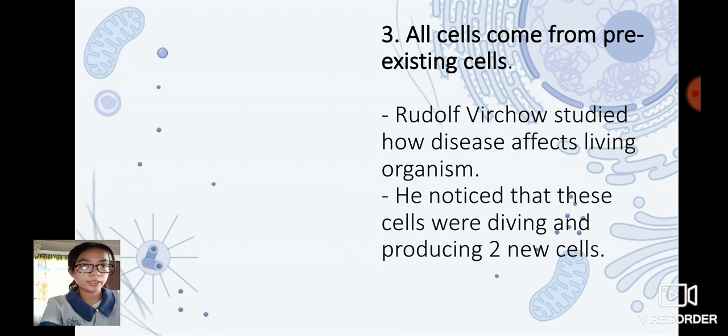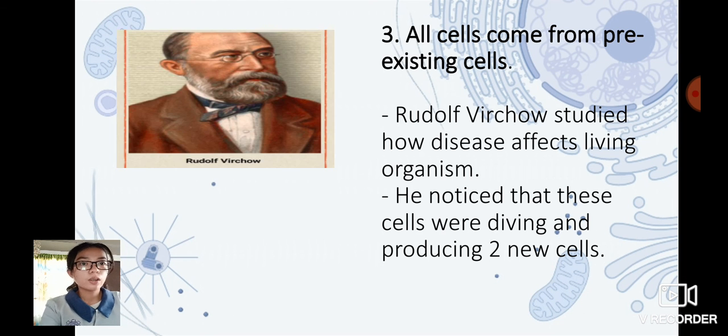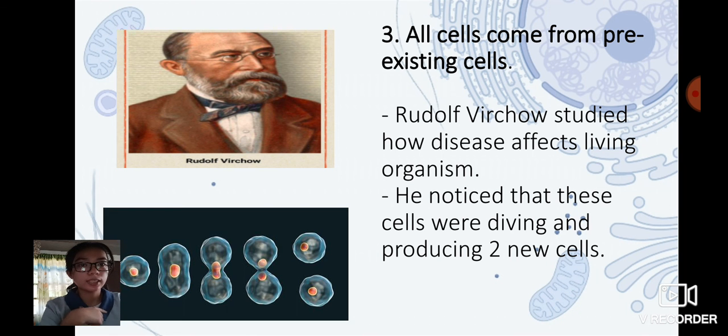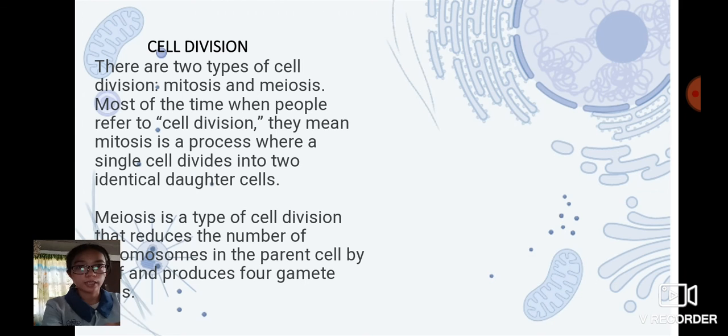So the third one is all cells come from pre-existing cells. Rudolf Virchow studied how disease affects living organisms. Furthermore, he noticed that these cells were dividing, producing two new cells. And this is called cell division. So what is cell division?